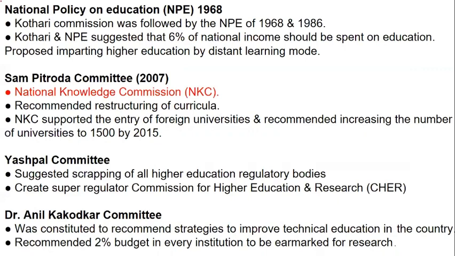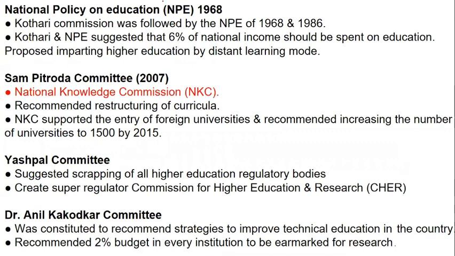Now, the National Education Policy, that is 1968 and 1986, which was followed by the Kothari Commission, which also suggested 6% of national income to be spent on education. And it also proposed imparting higher education via distance mode. Sam Pitroda, that is the National Knowledge Commission, the think tank of India, recommended the restructuring of the curriculum.